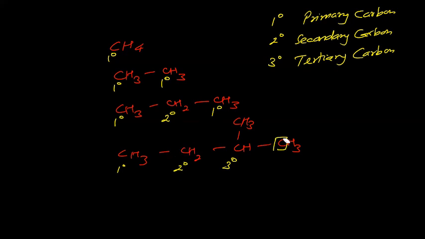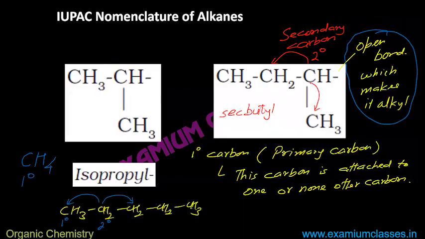Okay. Now this carbon is attached to only one carbon, 1 degree carbon. So this is the definition of primary, secondary, and tertiary carbons. Is this clear, everyone? If you are asked about 1 degree, 2 degree, 3 degree, and this is actually a question that appears. Yes, sir. You will be asked to find out which carbon is primary, secondary, or tertiary.